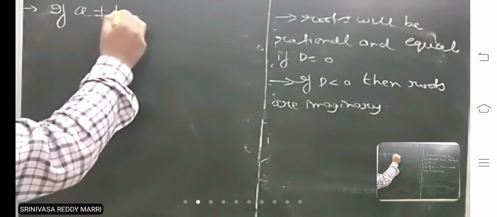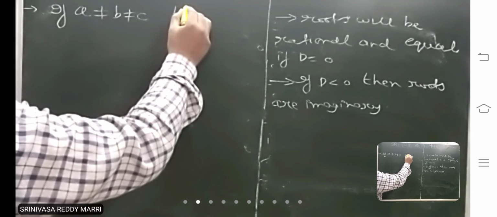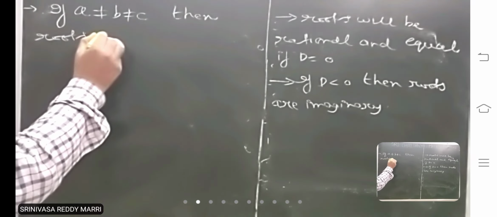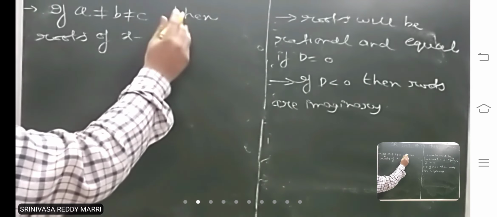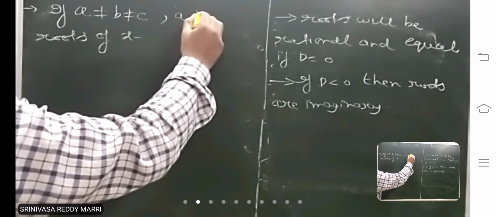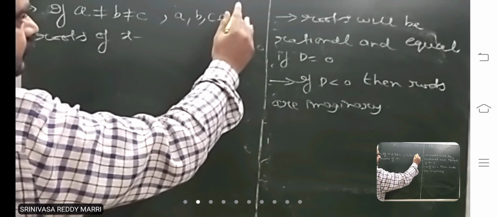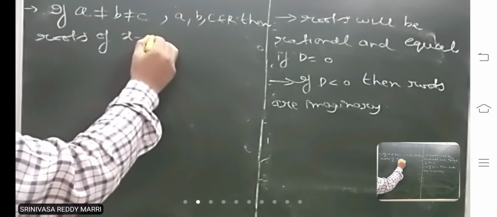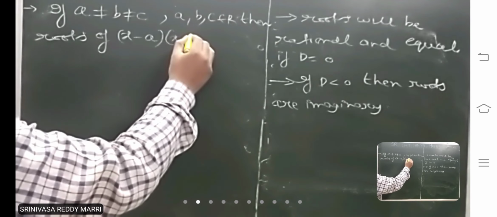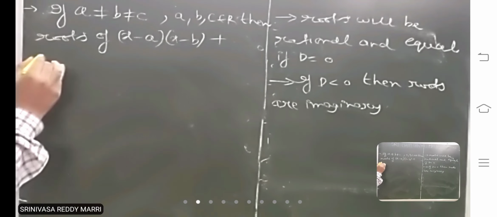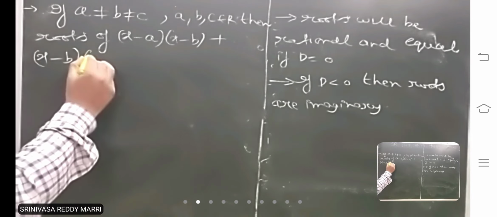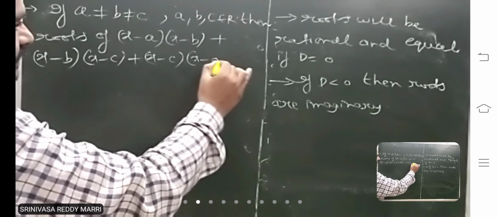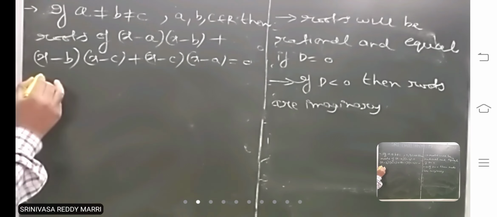If a not equal to b not equal to c, and a, b, c are real numbers, then the roots of the equation (x minus a) into (x minus b) plus (x minus b) into (x minus c) plus (x minus c) into (x minus a) equal to 0.